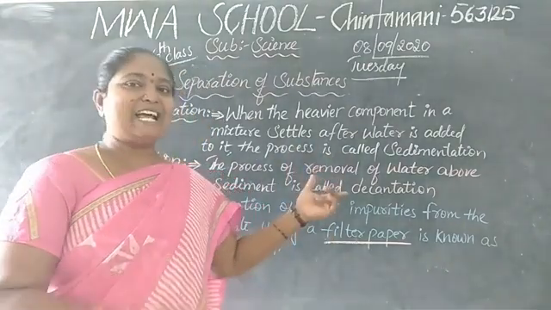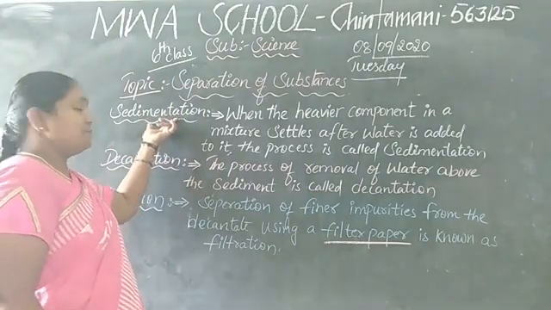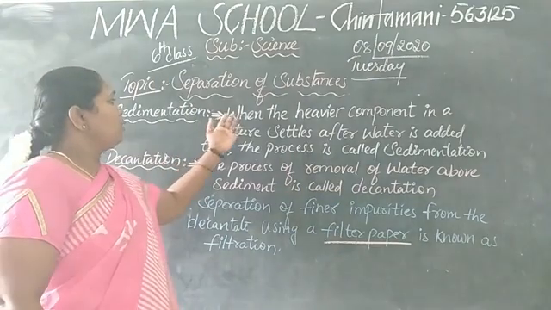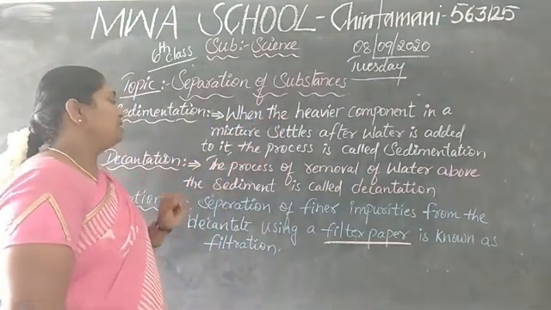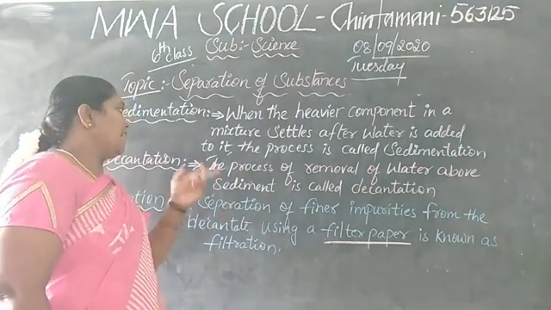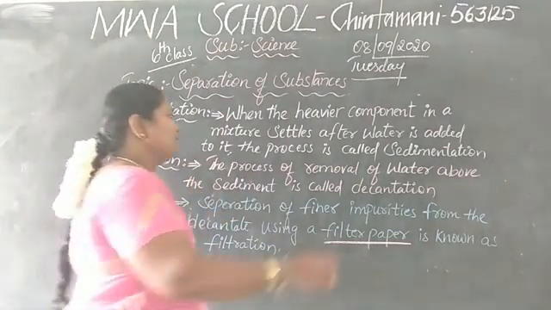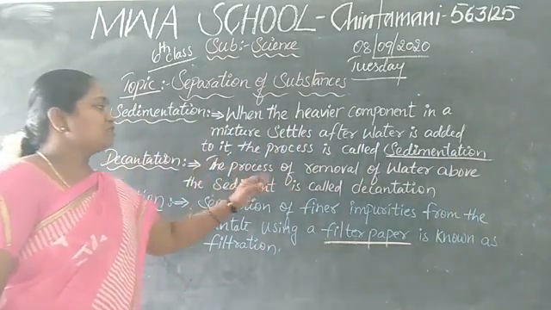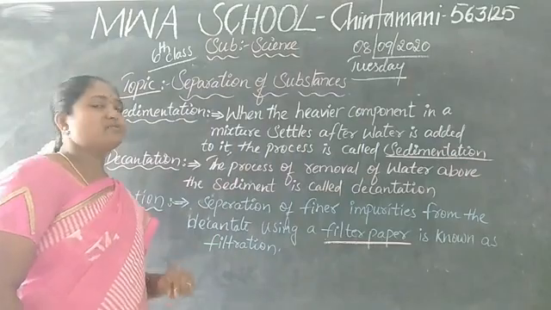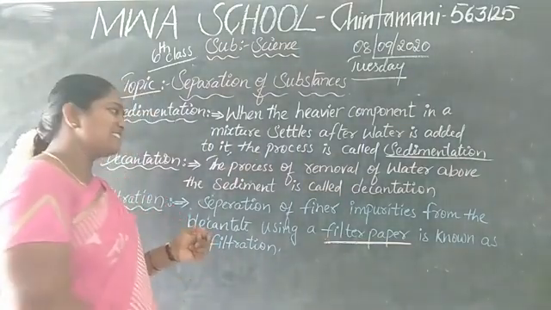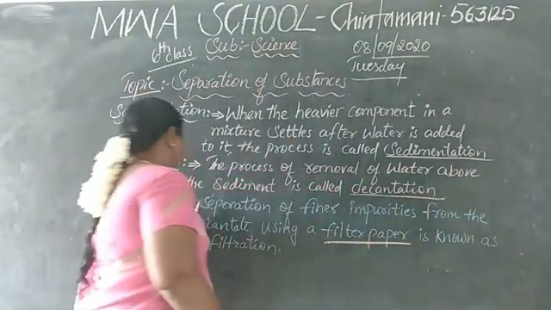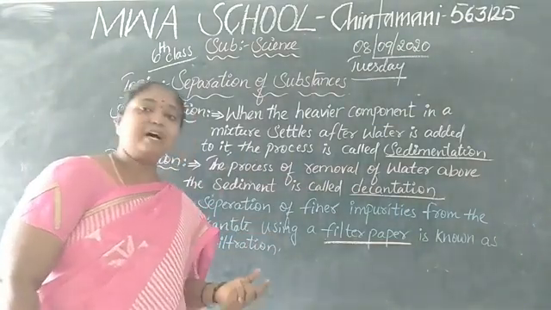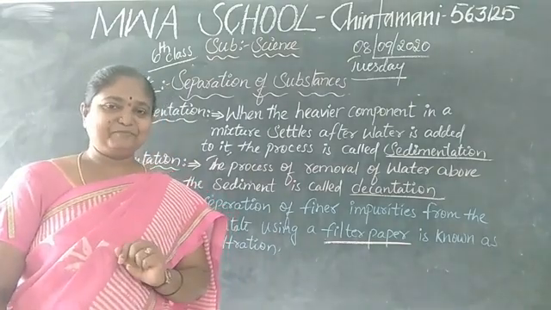Understood, children? Let me glance once. Sedimentation, decantation, filtration. What do you mean by sedimentation? When the heavier component in a mixture settles after water is added to it, the process is called sedimentation. Next, decantation. The process of removal of water above the sediment is called decantation. Next, filtration. Separation of finer impurities from the decanted water using the filter paper is known as filtration.